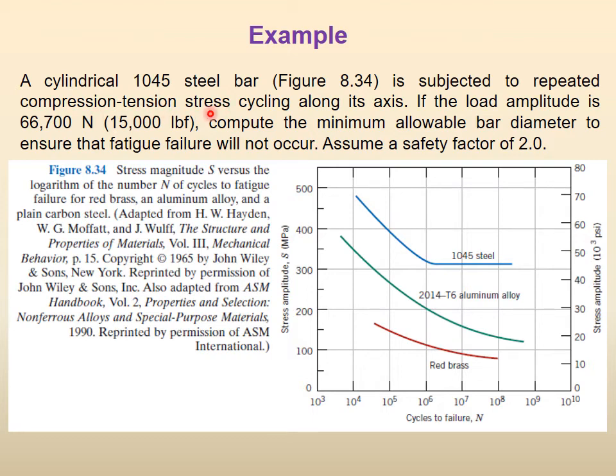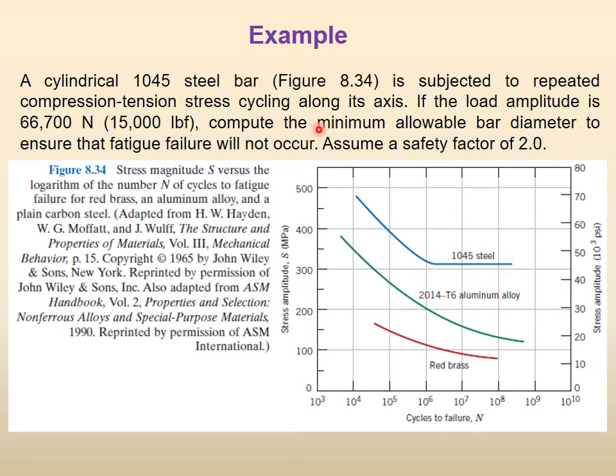If the load amplitude is 66,700 Newton, 66.7 kilonewton, compute the minimum allowable bar diameter to ensure that fatigue failure will not occur. Assume a safety factor of 2.